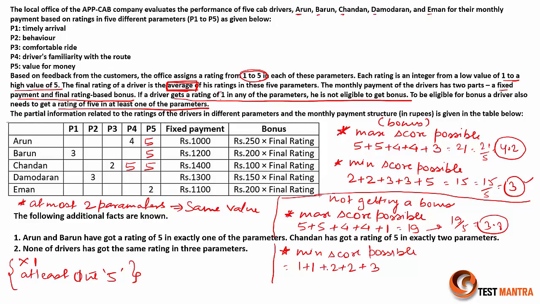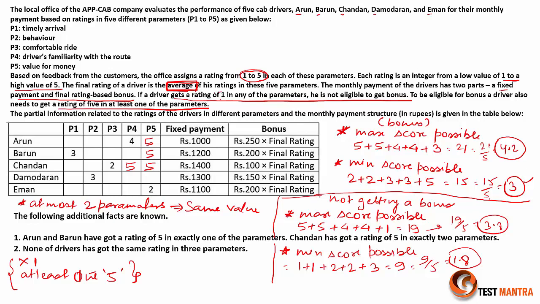So this is the minimum score possible here. Let's see. So my summation is nothing but 9, averaging 9 by 5, or else 1.8, right? So these are the basic calculations we have done, that a person may be able to get a bonus, the person may not be able to get a bonus. So this is the basic gist of the plot.